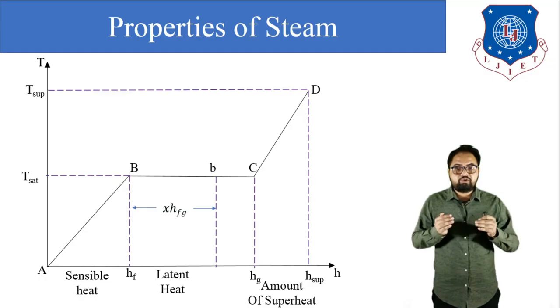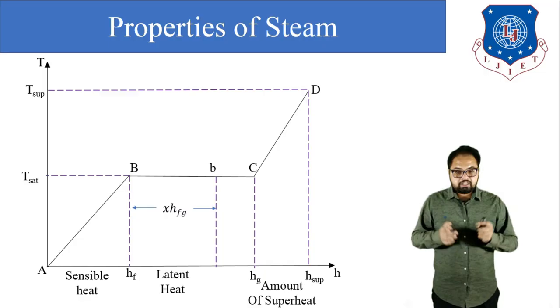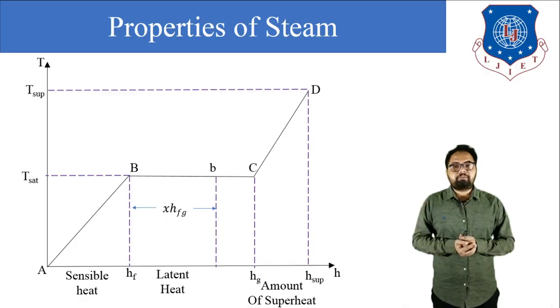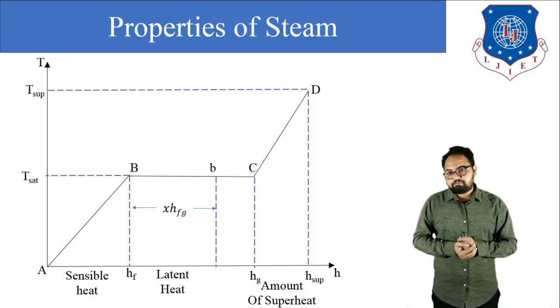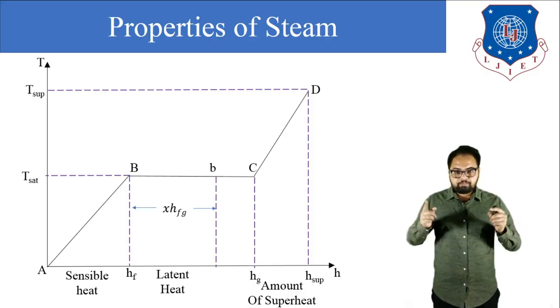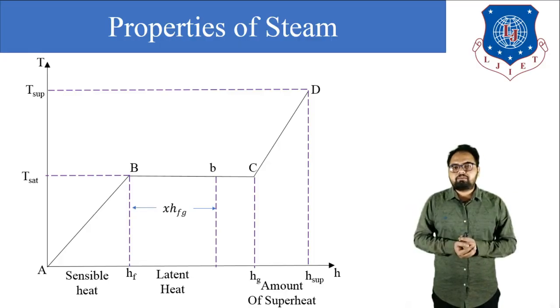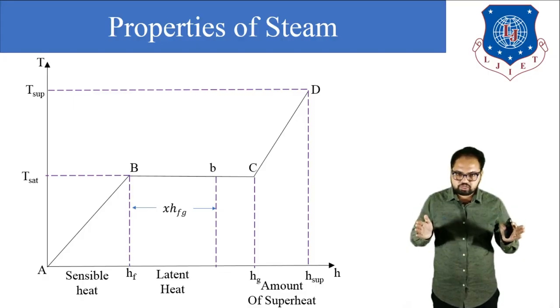This process takes place at saturated temperature, or we can say at constant temperature as well as constant pressure, because we have already placed dead weight W over the piston. So during process B to C, temperature as well as pressure of the system remains constant. So it is at saturation temperature.